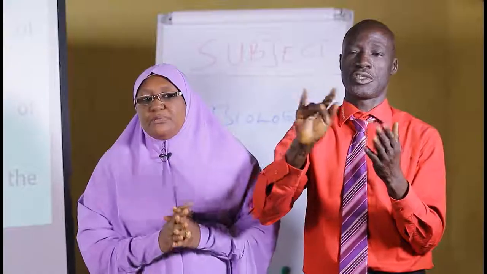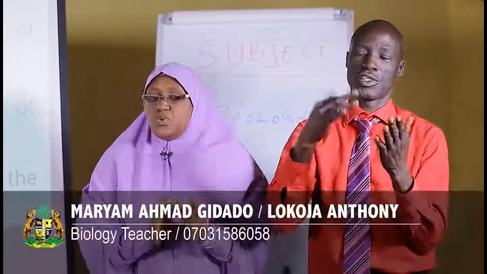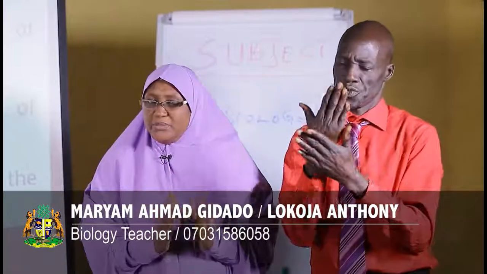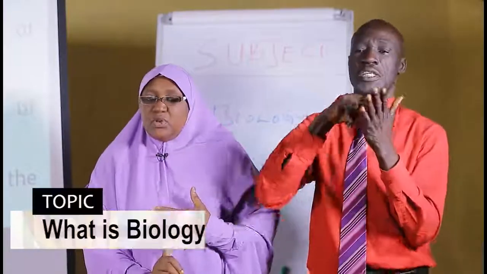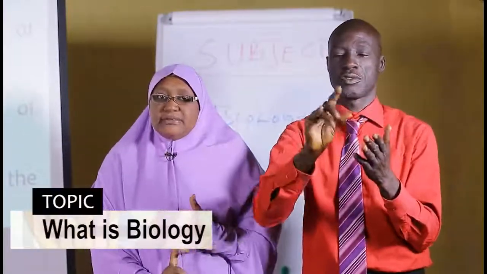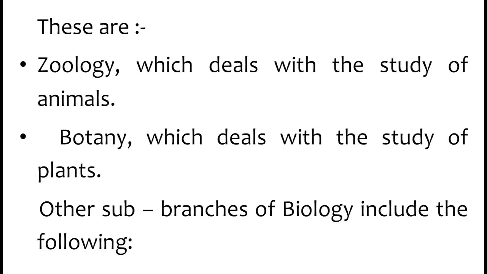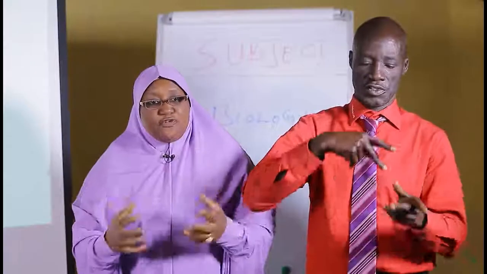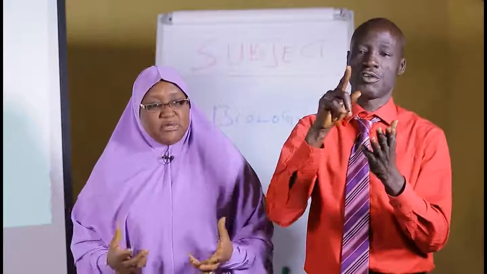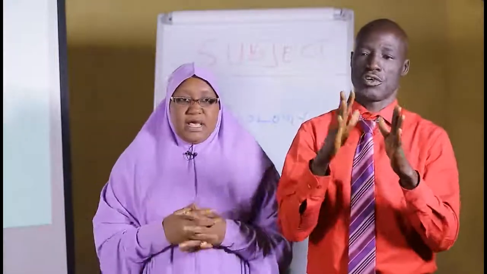These are the two main branches of biology, but we have other sub-branches. The two main branches are zoology, which deals with the study of animals, and botany, which deals with the study of plants. Other sub-branches of biology include anatomy, which is the study of the structures of plants and animals.